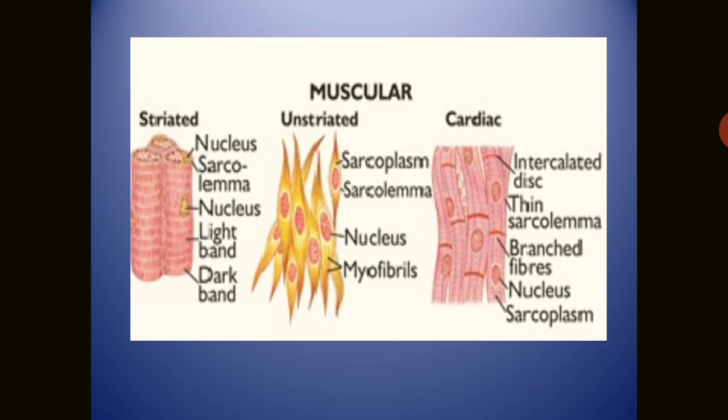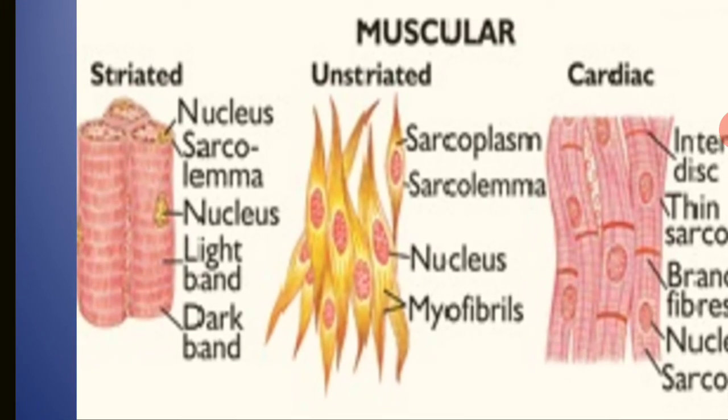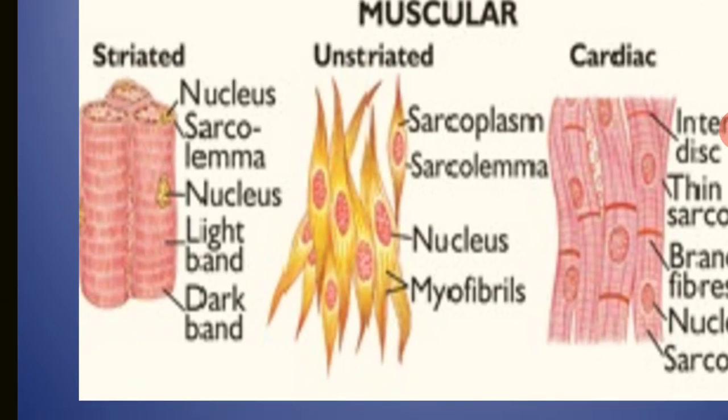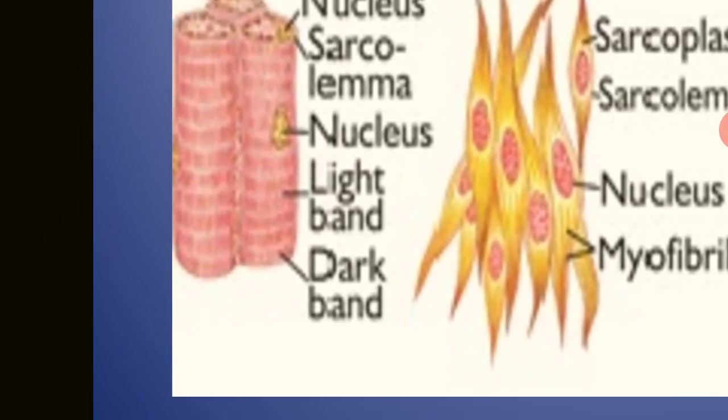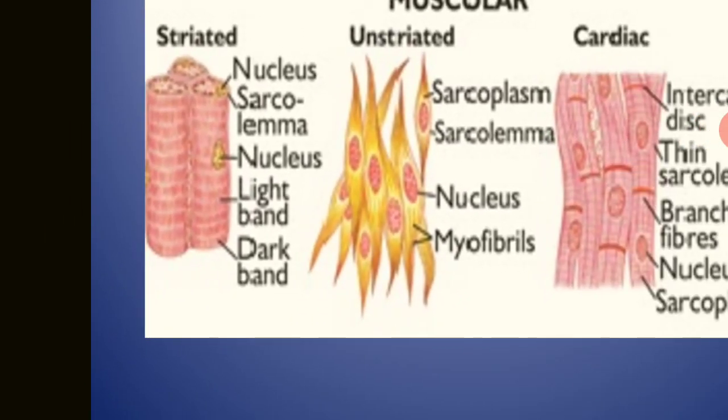Here, with the help of this picture, the first one is the striated, unstriated, and cardiac. Striated tissues are known for having a long sarcolemma. The covering is known as the sarcolemma, and you can see here two bands, light band and dark band. Means the myofibrils are here, and they contract at the appearance, on the doing of your willpower.